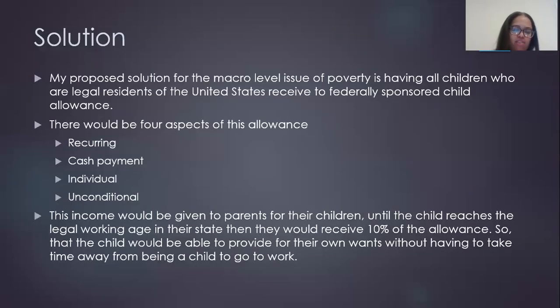Because the implications of poverty during childhood are so great, my solution is to have a federally sponsored child allowance for all children under the age of 18. There would be 4 aspects of this allowance. It would be recurring, a cash payment, individual, and unconditional, meaning that it wouldn't be means tested or have any requirements.